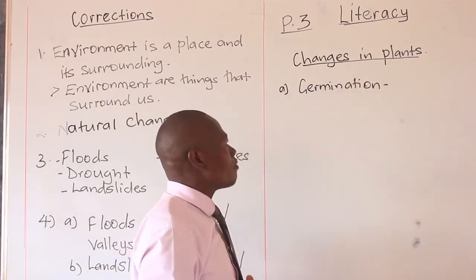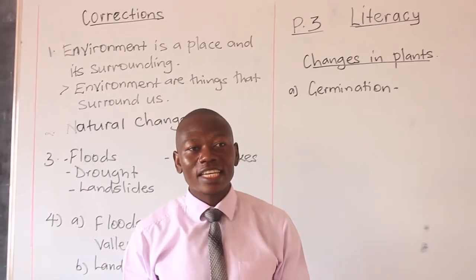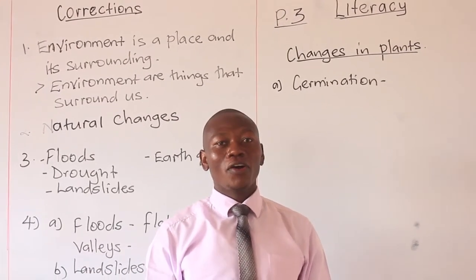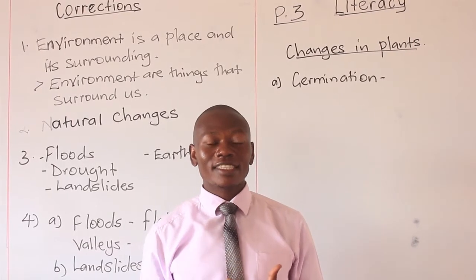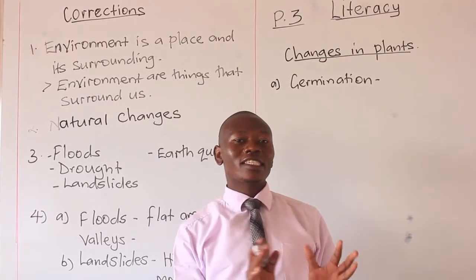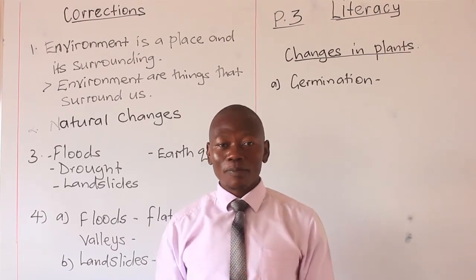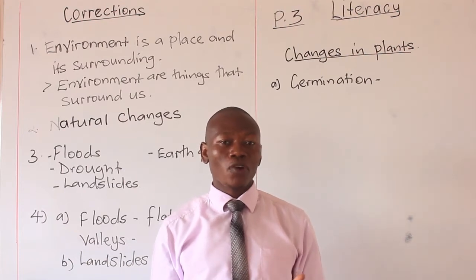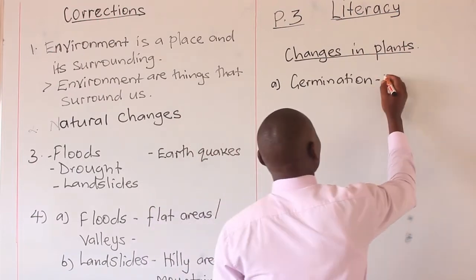What do you mean by germination? Germination is the growing of a seed embryo into a seedling. Or we can say this is the growing of a seed into a seedling. Remember, in science, we talk about seeds and seedlings. Seedlings are the younger plants, the plants that have just started growing. Call them what? Seedlings.